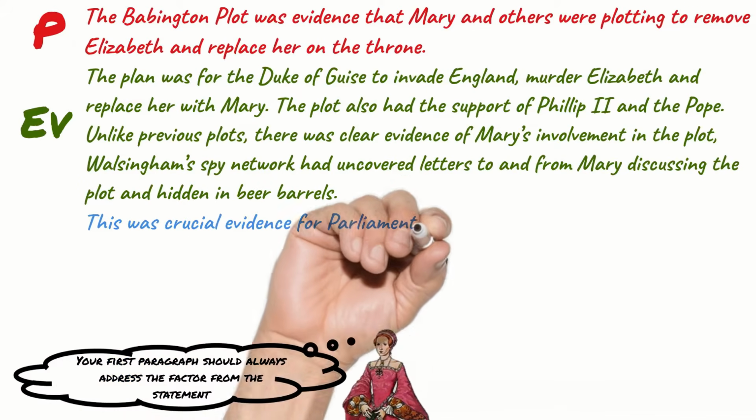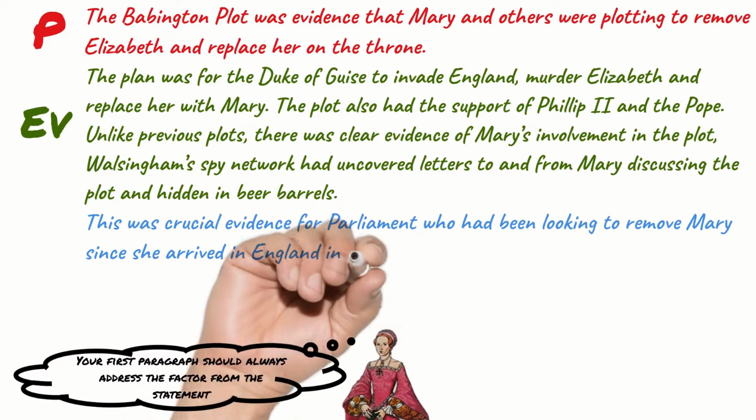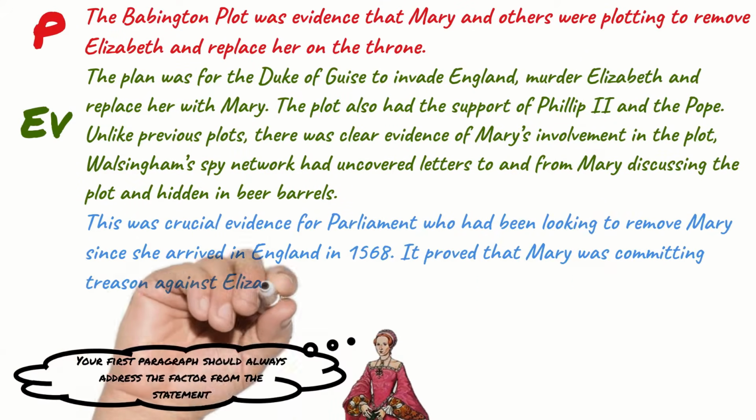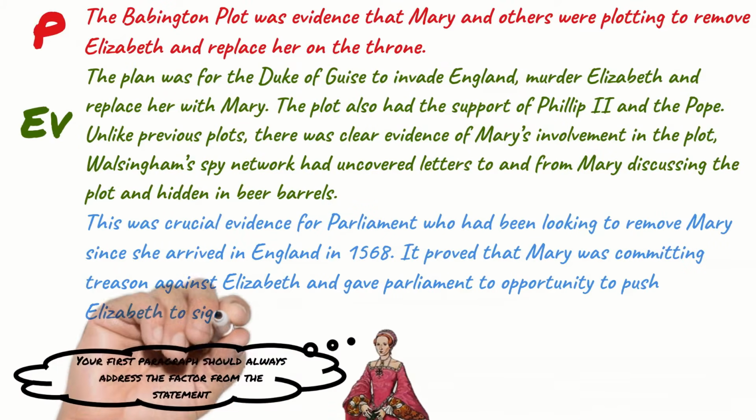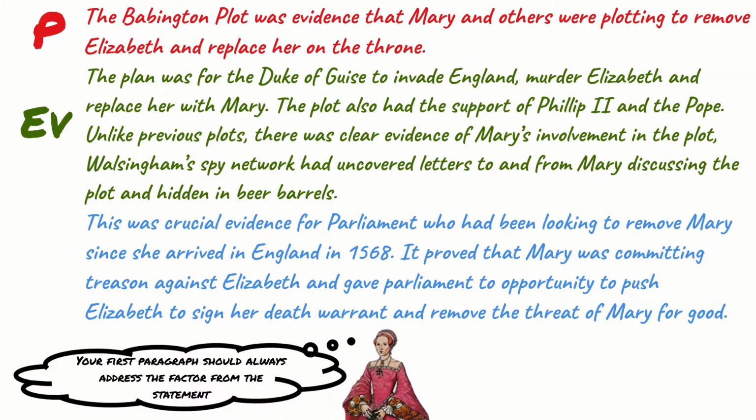This was crucial evidence for Parliament, who had been looking to remove Mary since she arrived in England in 1568. It proved that Mary was committing treason against Elizabeth and gave Parliament the opportunity to push Elizabeth to sign her death warrant and remove the threat of Mary for good. Okay, so that's my explanation. That's the PEE part of my paragraph.